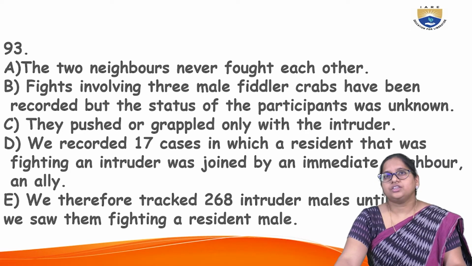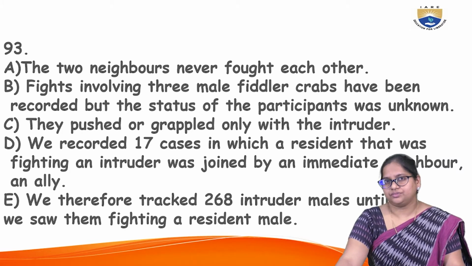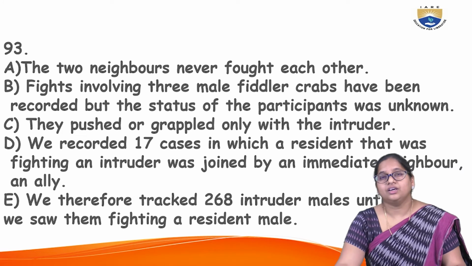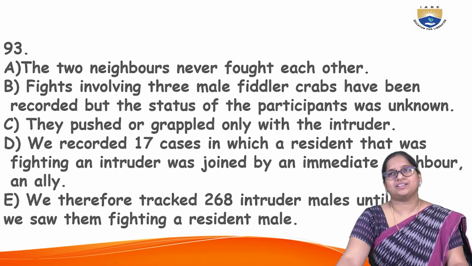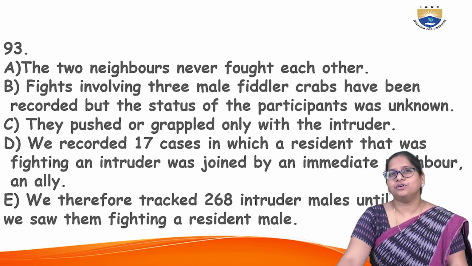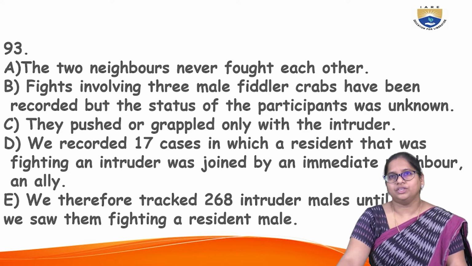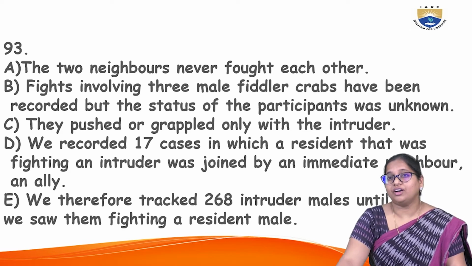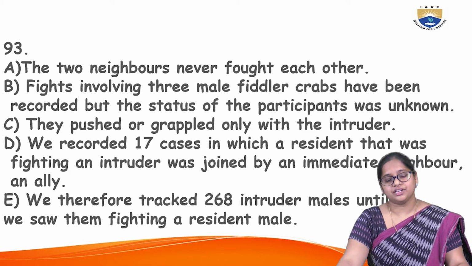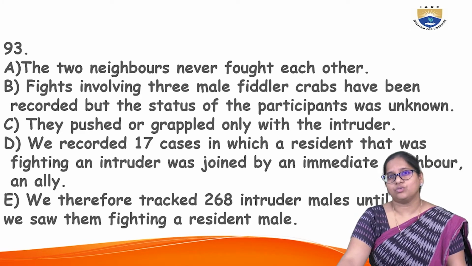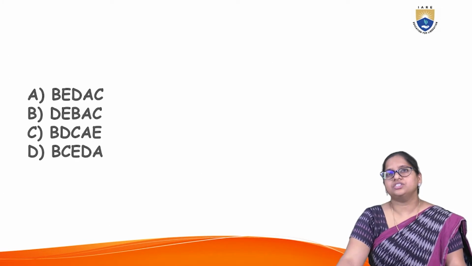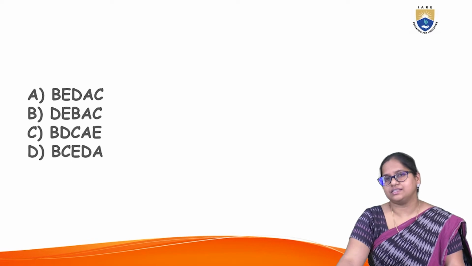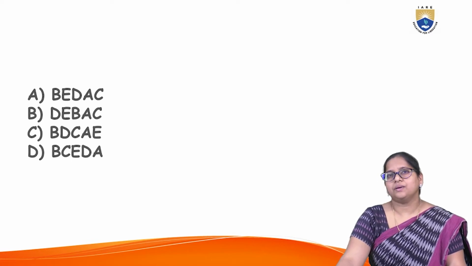Another question. A: The two neighbors never fought each other. B: Fights involving 3 male fiddler crabs have been recorded, but the status of the participants was unknown. C: They pushed or grappled only with the intruder. D: Next, we recorded 17 cases in which a resident was fighting an intruder. So all these are options. Now these are the options: BEDAC, DEBAC, BDCAE, and BCEDA.